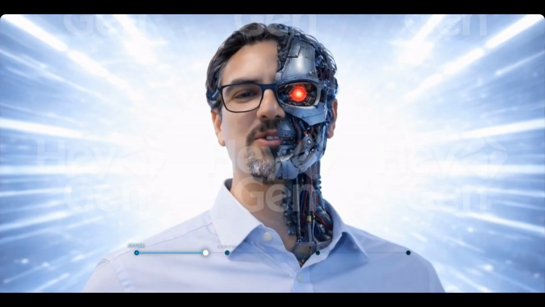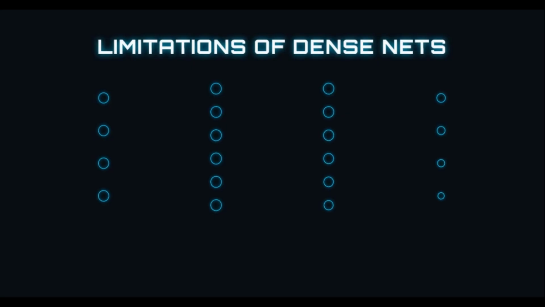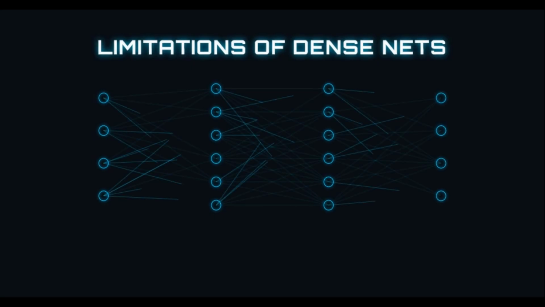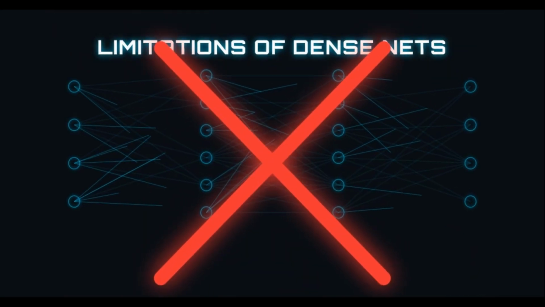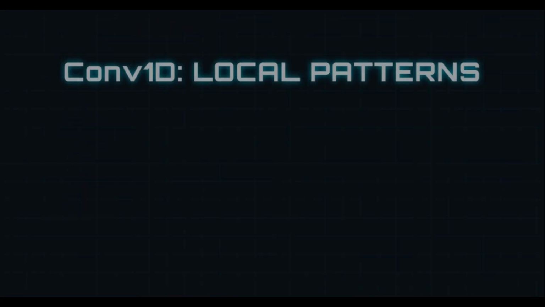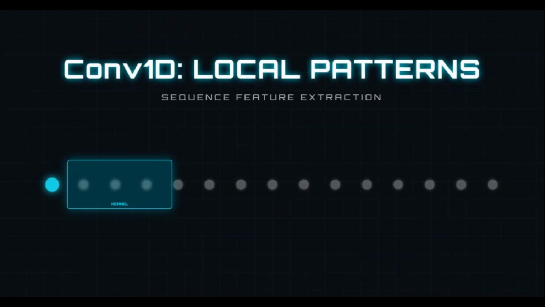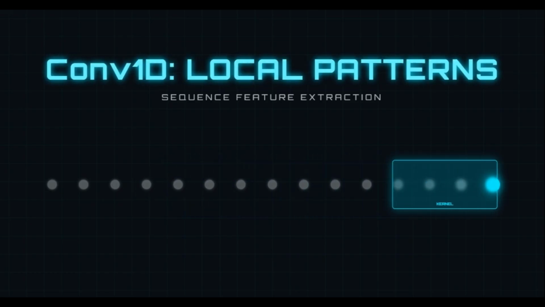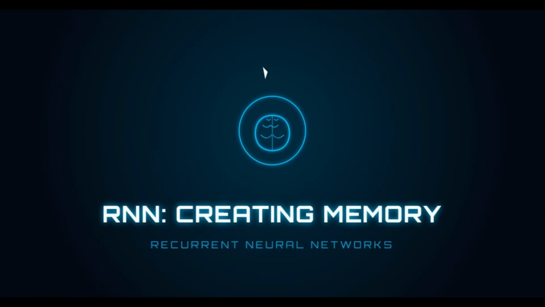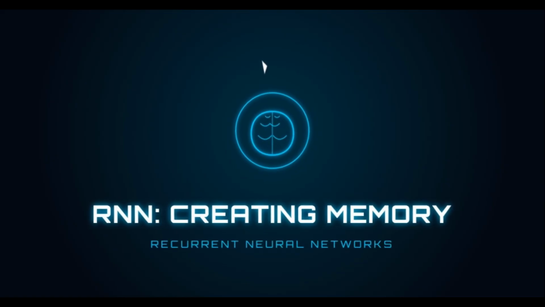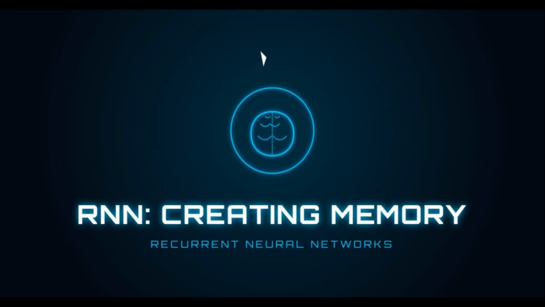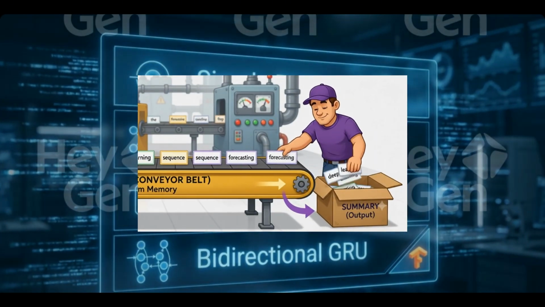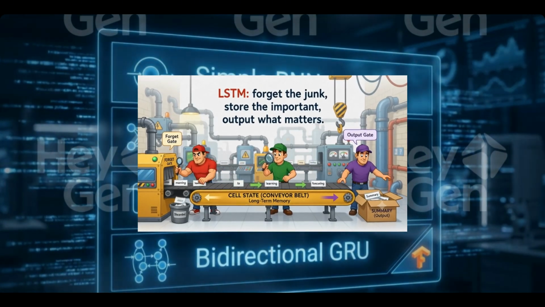In this video, we will build the story step by step. First, we will see why traditional dense neural networks are limited for time series forecasting. Then we will use one-dimensional convolutional neural networks, or Conv1D, to detect local patterns in a sequence. After that, we will move to recurrent neural networks, or RNNs, and understand how they create memory. Finally, we will compare simple RNNs, LSTMs, GRUs, and bidirectional GRUs in TensorFlow.